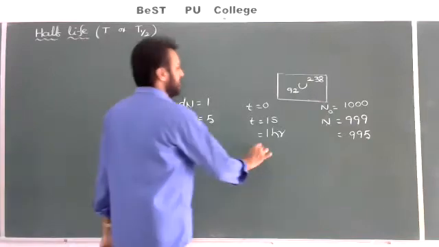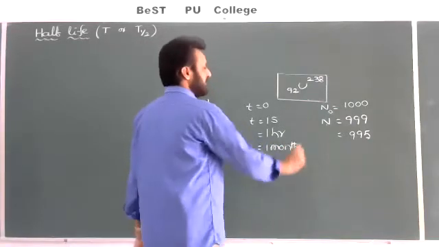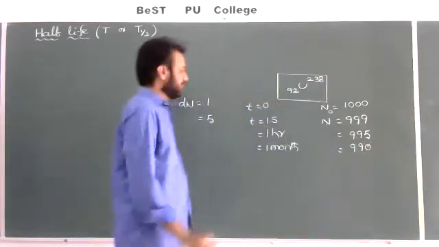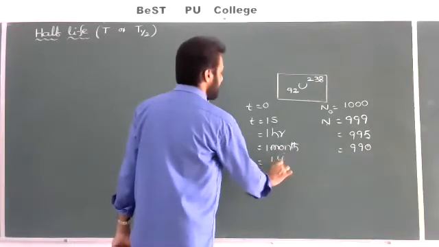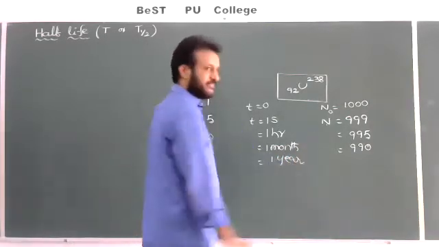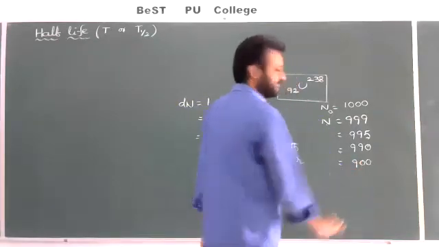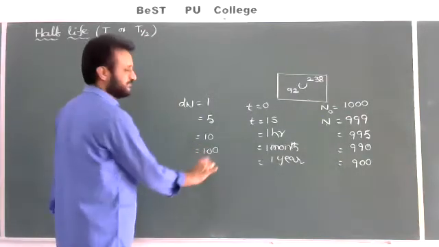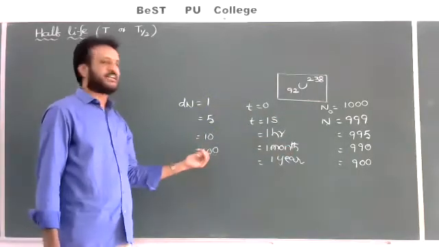And after 1 month, I want to observe the same sample. But it contains only 990 atoms. So that means 10 atoms decayed. After 1 year, I want to observe the same sample. After 1 year, it contains, for example, 900 atoms. So that means 100 atoms decayed, original 1000, but it contains only 900. That means 100 atoms decayed.